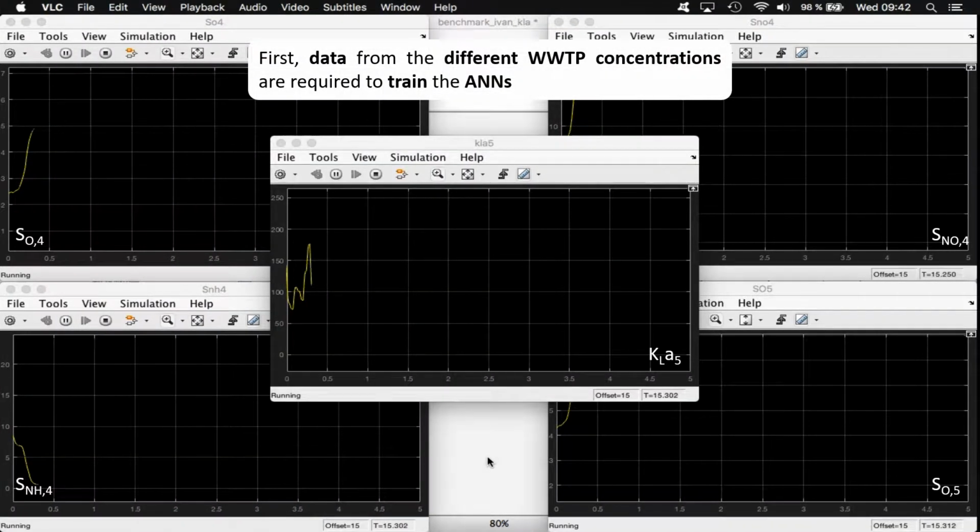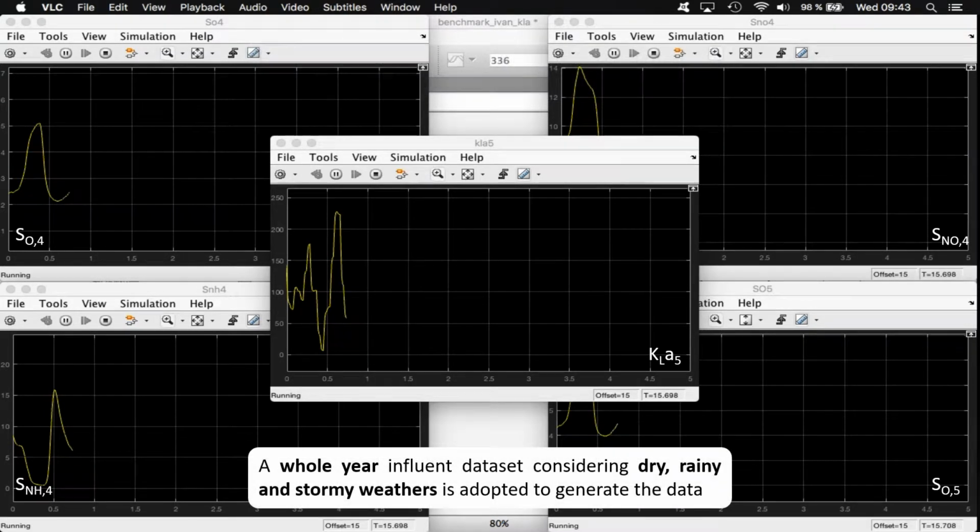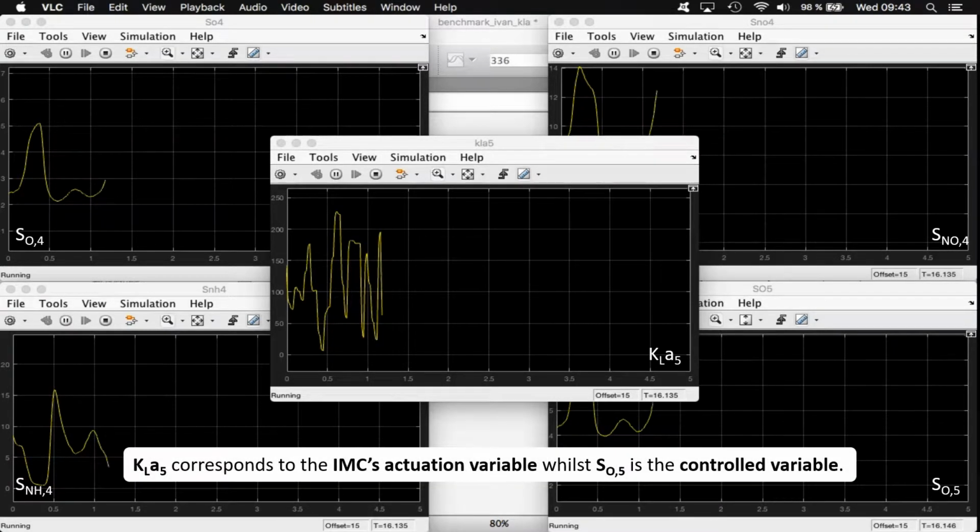To implement this new controller, data from different wastewater treatment plant concentrations are required to train the artificial neural networks. In this case, a whole year of influent showing different weathers is considered. Besides, the oxygen transfer coefficient corresponds to the IMC actuation variable, while the dissolved oxygen is the controlled one.